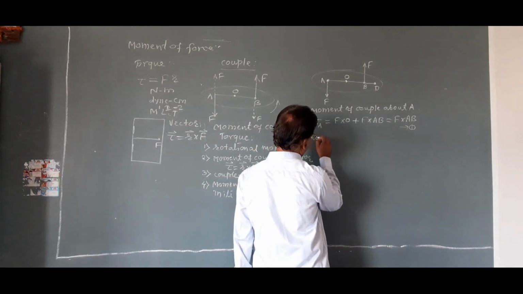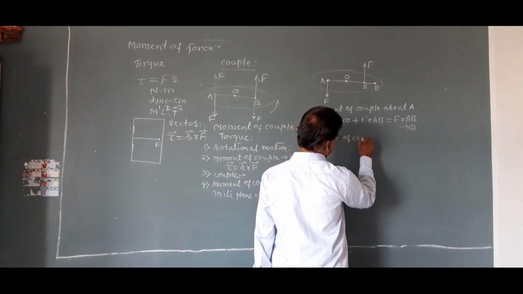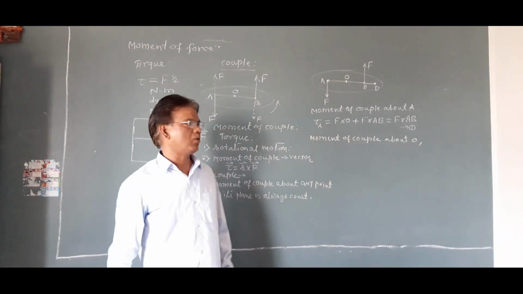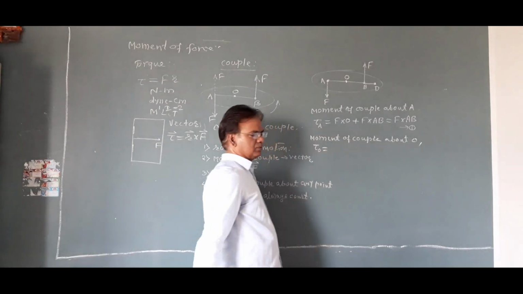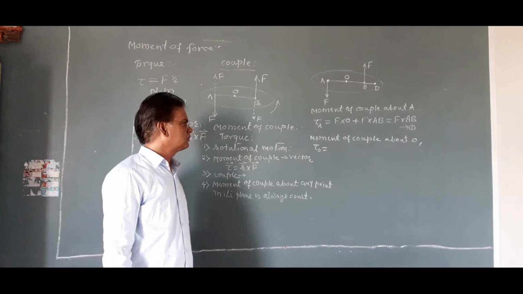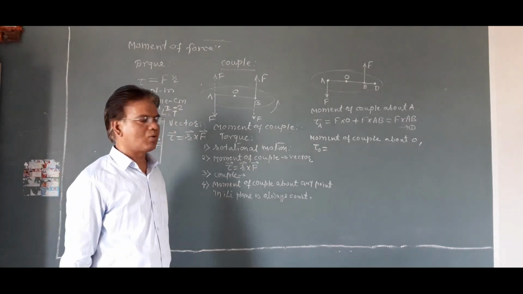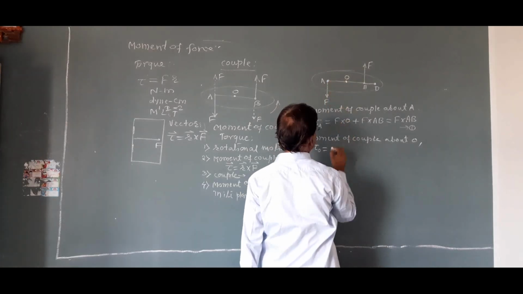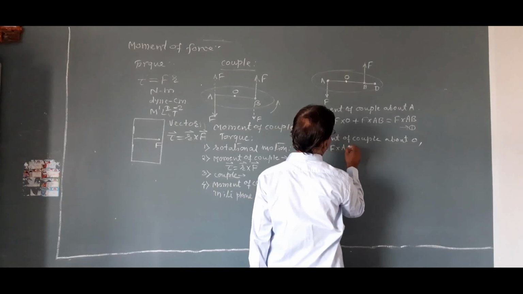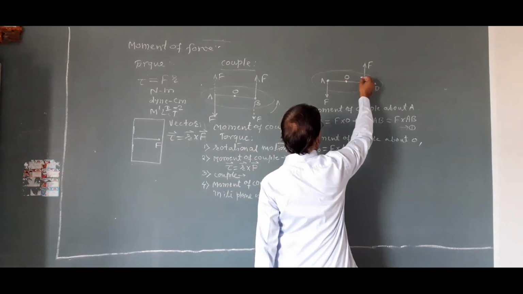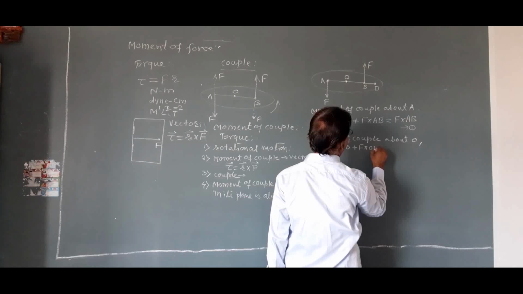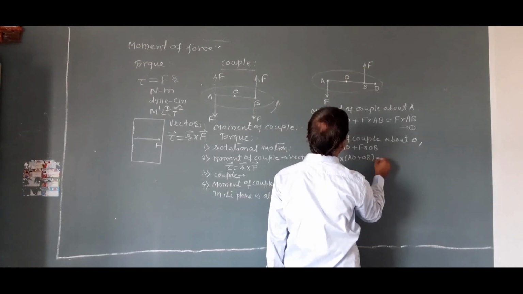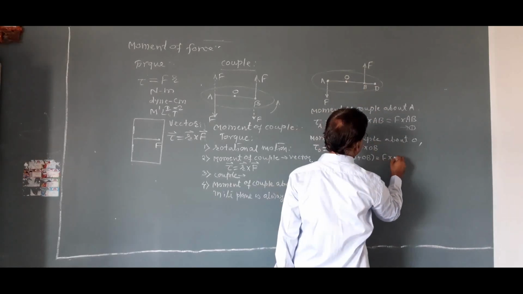Then next, moment of couple about O. Moment of couple about point O, M_O, is equal to the sum of moments of forces about O. Axis of rotation is at point O, therefore force F into perpendicular distance AO, plus second force F into perpendicular distance OB, that is equal to F into (AO plus OB), and AO plus OB is equal to AB.